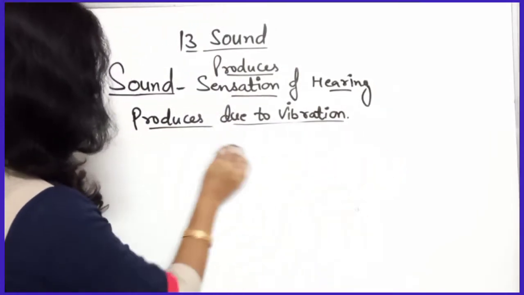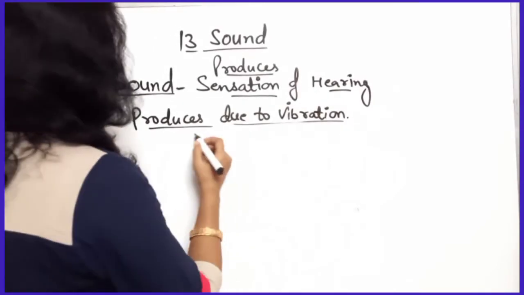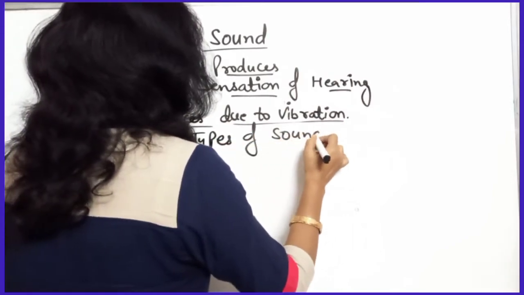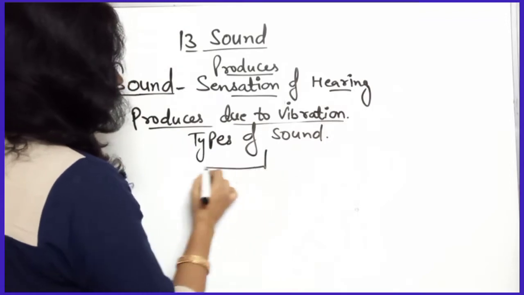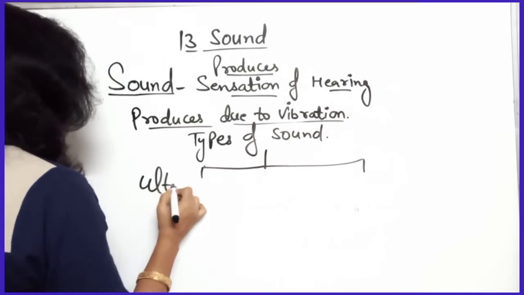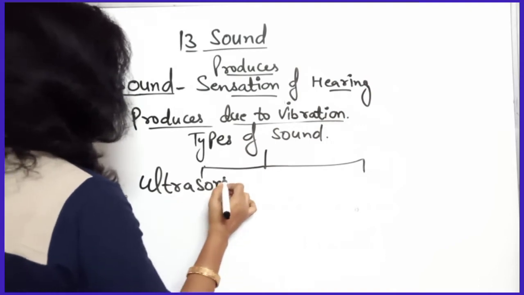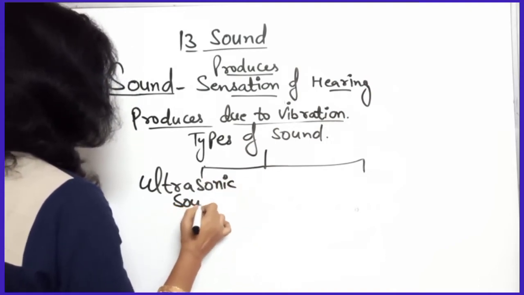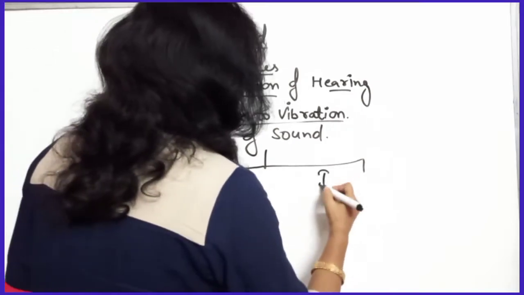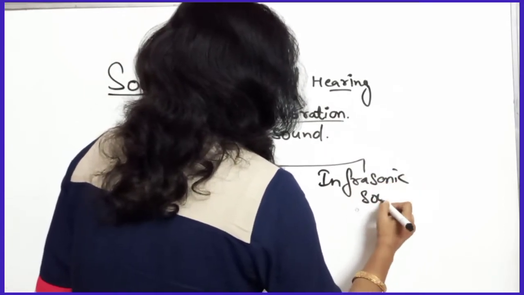Now next, you know the types of sound. Two types of sound are there: ultrasonic sound and infrasonic sound.